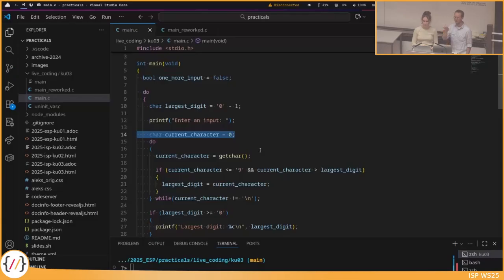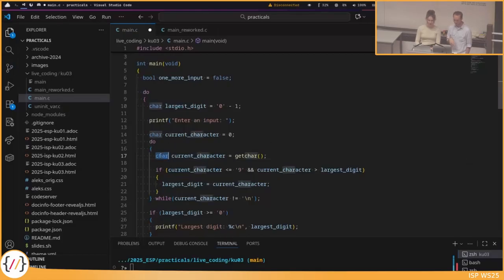Do you program on your device with us? You probably didn't remove in line 17 that you said char current character and didn't use the same variable as before. Because if you have the situation in line 14 and 17, these are two different variables. So you need to be careful.